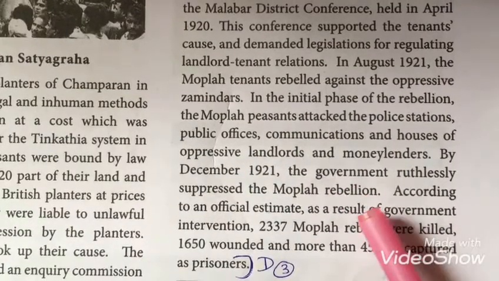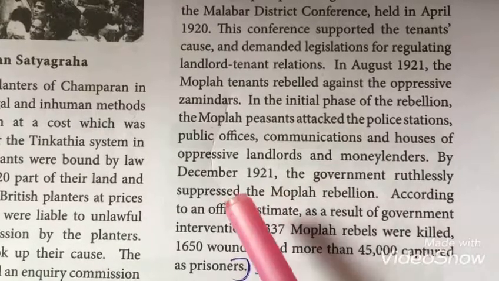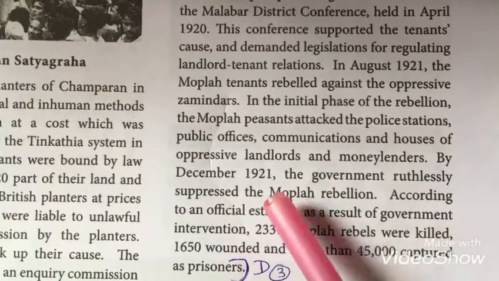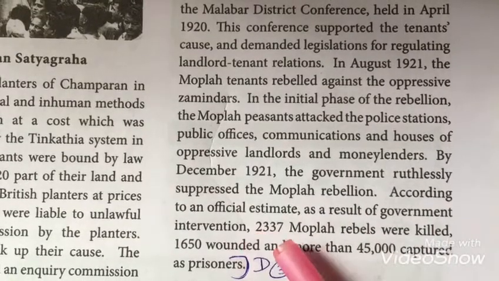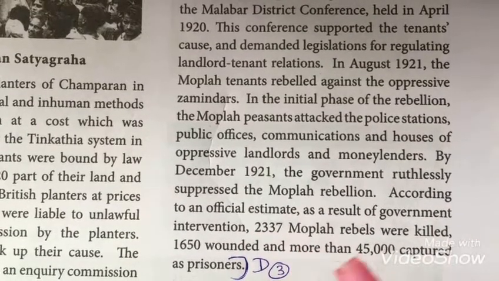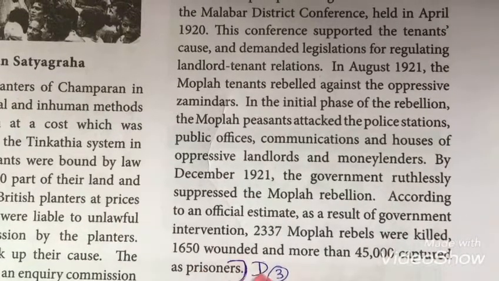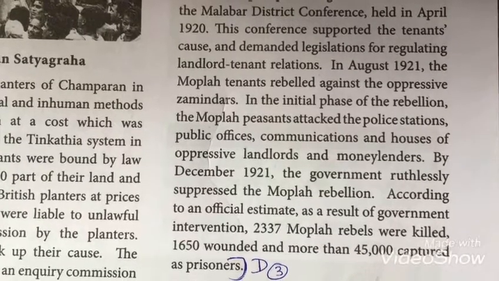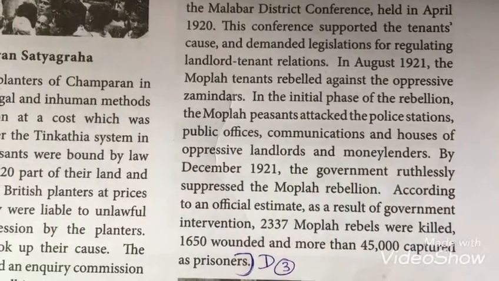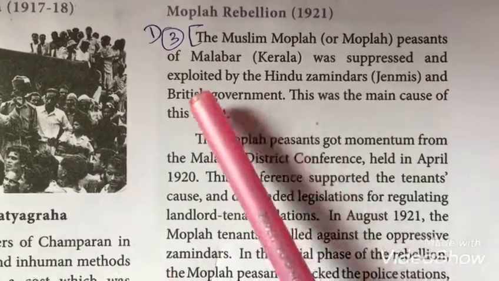But the Mofla rebellion was suppressed by the government in December 1921. As a result of the suppression, 2,337 Mofla rebels were killed, 1,650 were wounded, and more than 45,000 were captured as prisoners by the government. Now we'll see the overall story of the Mofla rebellion.